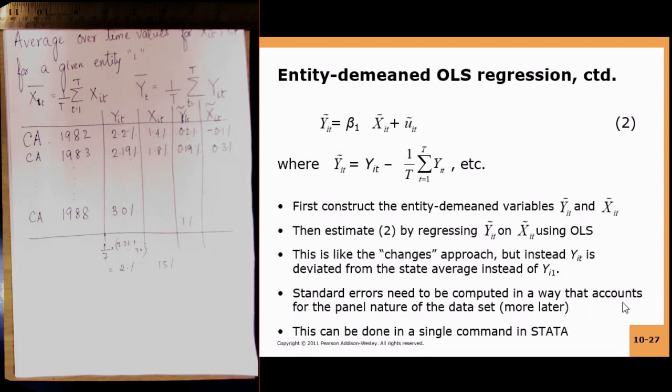And standard errors need to be computed in a way that accounts for the panel nature of the data set. This can be done in a single command in Stata, or it can be done in R also, by creating a panel data object.